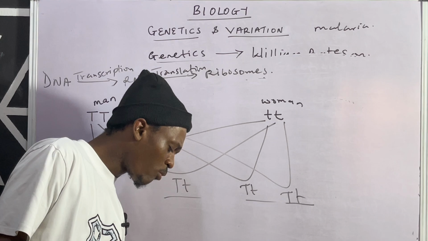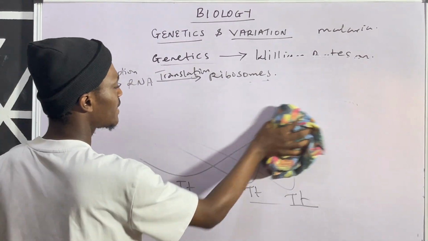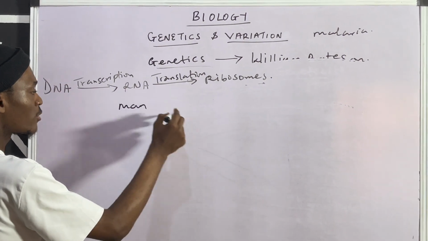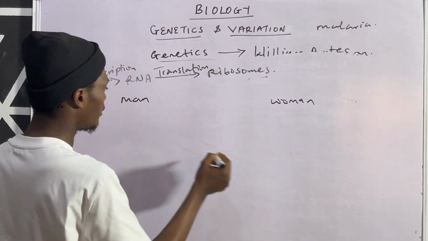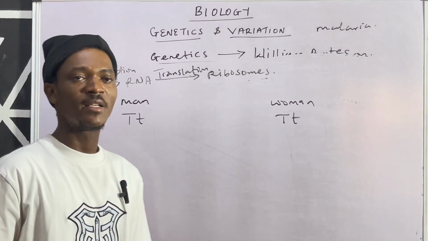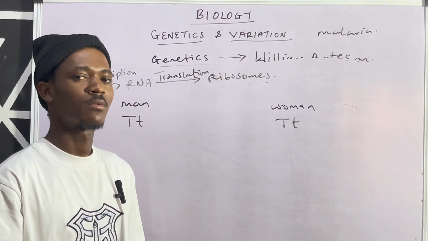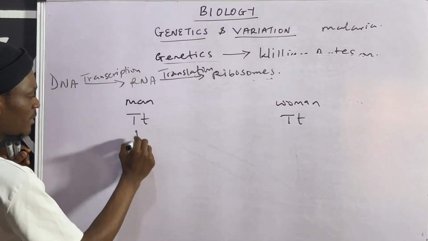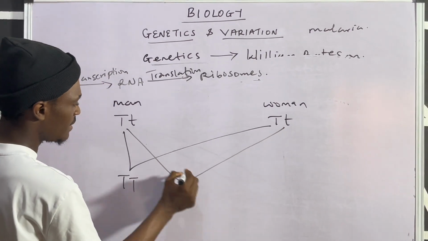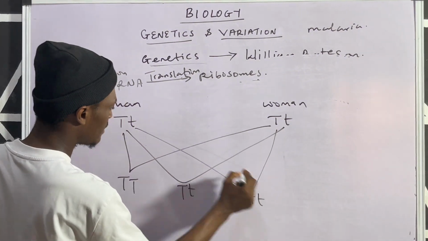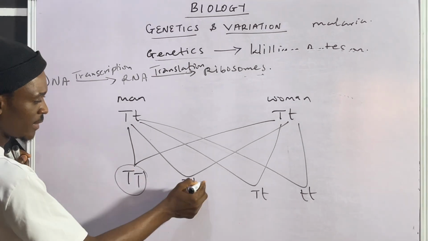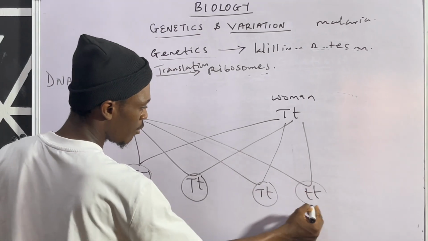But what about when you are given a man that is heterozygous tall, and a woman that is also heterozygous tall? What's the probability of having one of the children be homozygous short? Let's confirm. For the Mendelian cross, we have Tt, then we have Tt. You see how I'm connecting them? TT, Tt, Tt, and tt. This is homozygous tall, heterozygous tall, heterozygous tall, homozygous short.